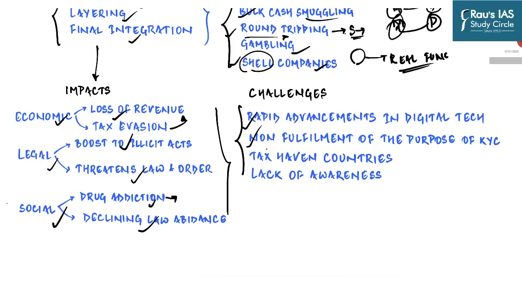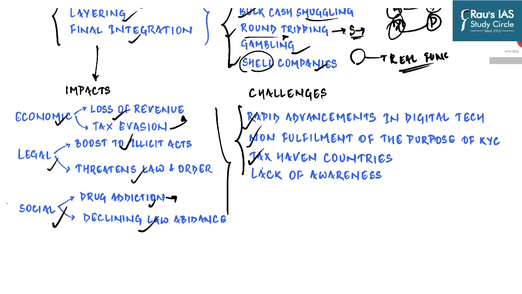Increasing competition in the market is forcing the banks to lower their guards and thus facilitate the money launderers to make illicit use of the banking transactions and channels in the process of money laundering. Because after all, banks also need businesses, they need rich, wealthy clients, and in that process, if they feel that this transaction is going to yield them some benefit, they'll lower their guards, providing an avenue for money laundering.